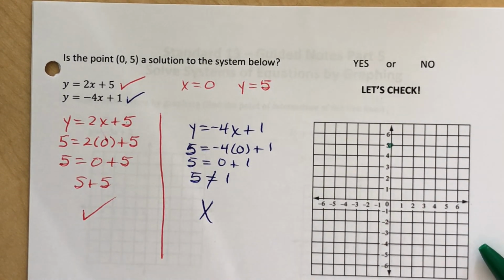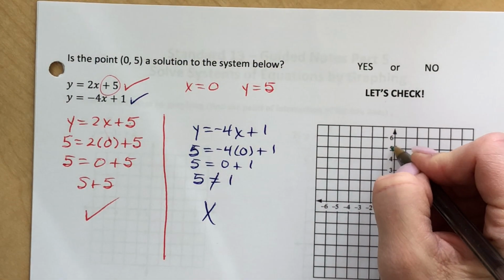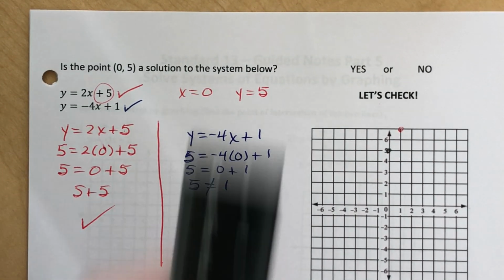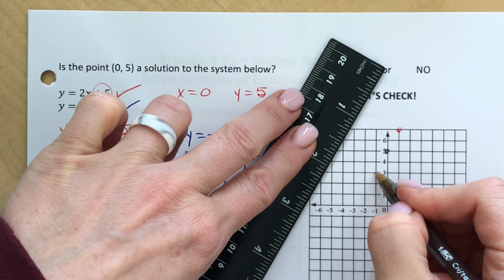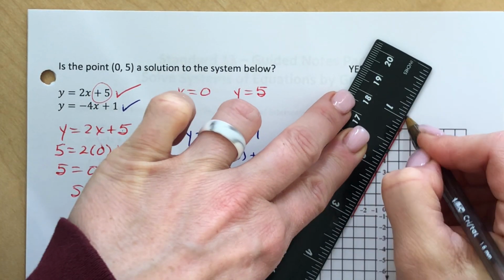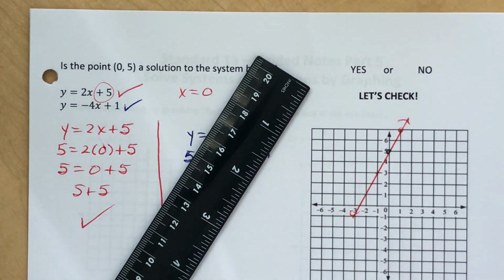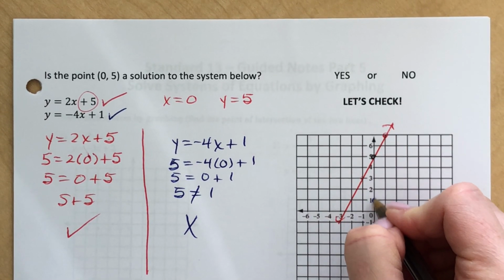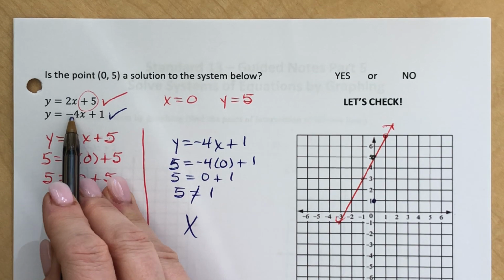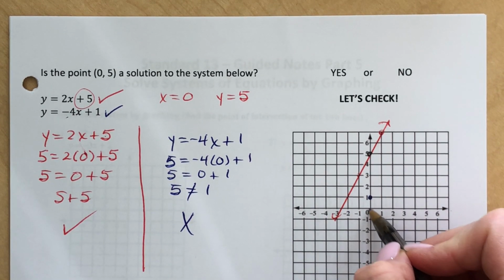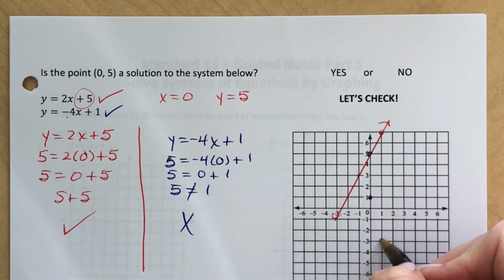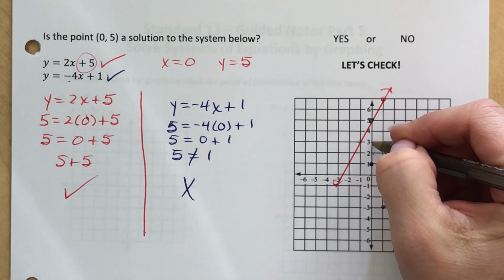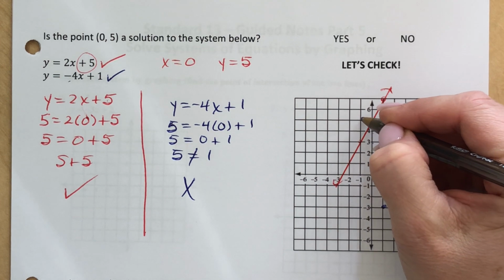So watch, if I were to graph this, plus 5 and go up 2 over 1, here's my red line. My blue line has a y-intercept of 1 and a slope of -4, which means I'm going down 4 over 1, which, if you remember, is the same as going up 4 and left 1.